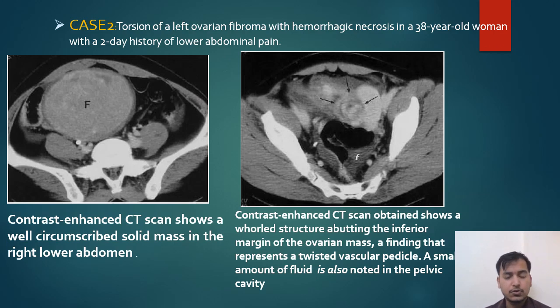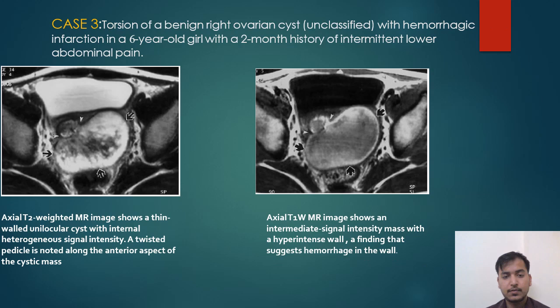This is case 2, showing a torsion of a left ovarian fibroma with hemorrhagic necrosis in a 30-year-old woman with a 2-day history of lower abdominal pain. This contrast-enhanced CT scan shows a well-circumscribed solid mass in the right lower abdomen. This contrast-enhanced CT scan shows a wall structure abutting the inferior margin of the ovarian mass, a finding that represents a twisted vascular pedicle. A small amount of fluid is also noted in the pelvic cavity.